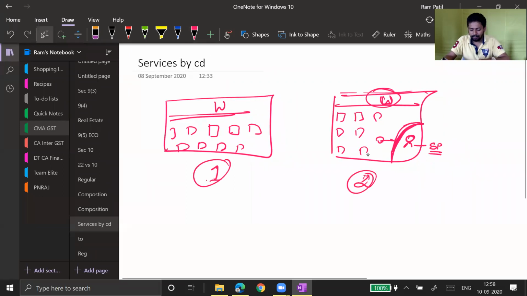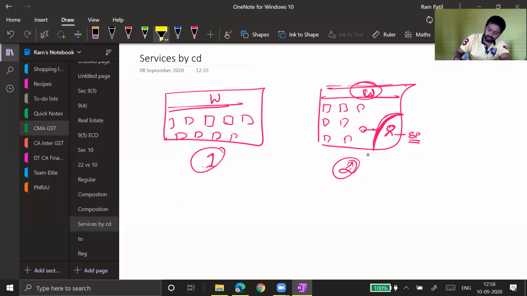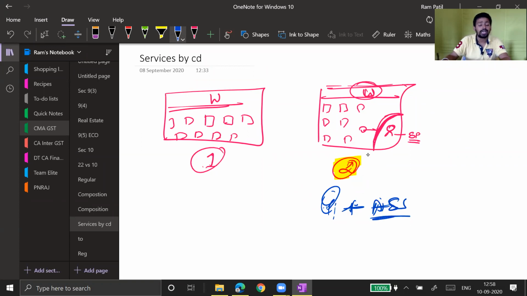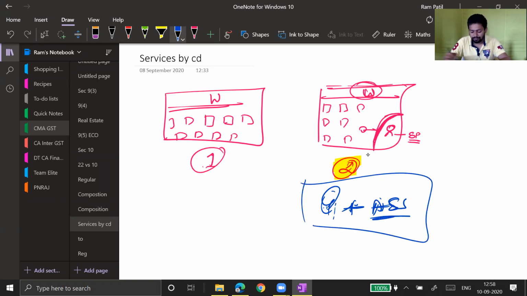Obviously, many consumers will prefer shop 2 because shop 2 is giving goods plus after sales services, and therefore people will always prefer shop 2 over shop 1. And therefore, Government of India has allowed this shopkeeper who is a composition dealer,